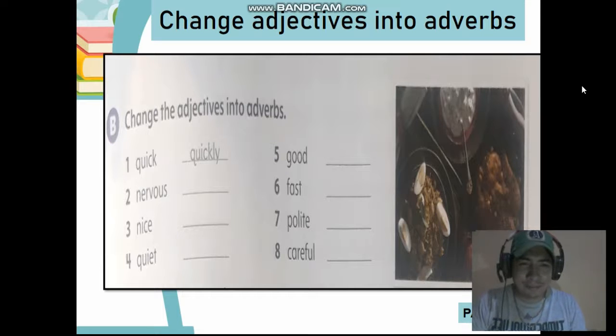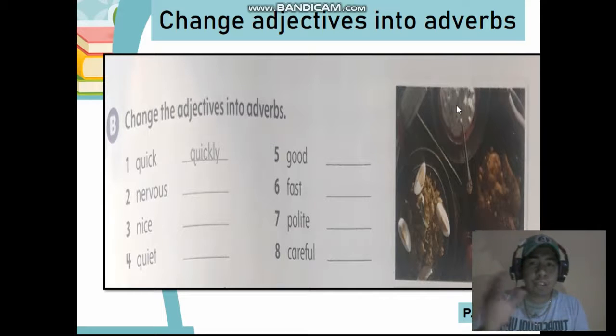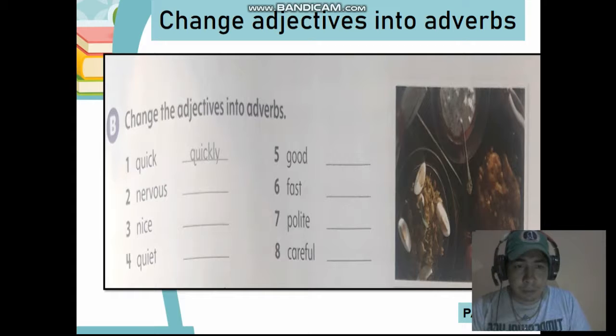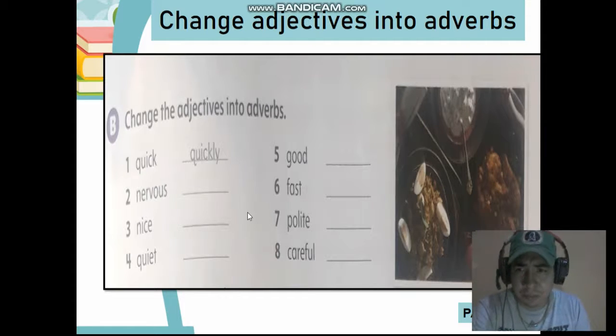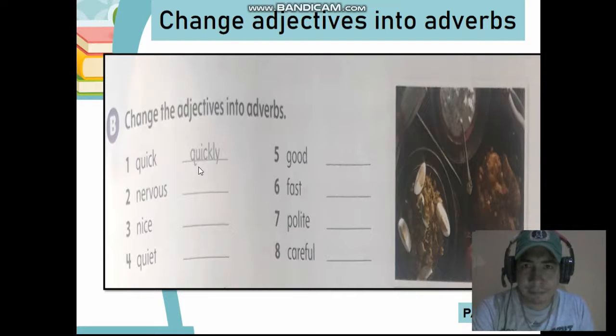Alright, did you finish? Let's see how it worked. Now, you need to change the adjectives into adverbs. Remember the rule was just adding ly at the end. So let's see how it works. Quick changes to quickly. What happened to nervous?